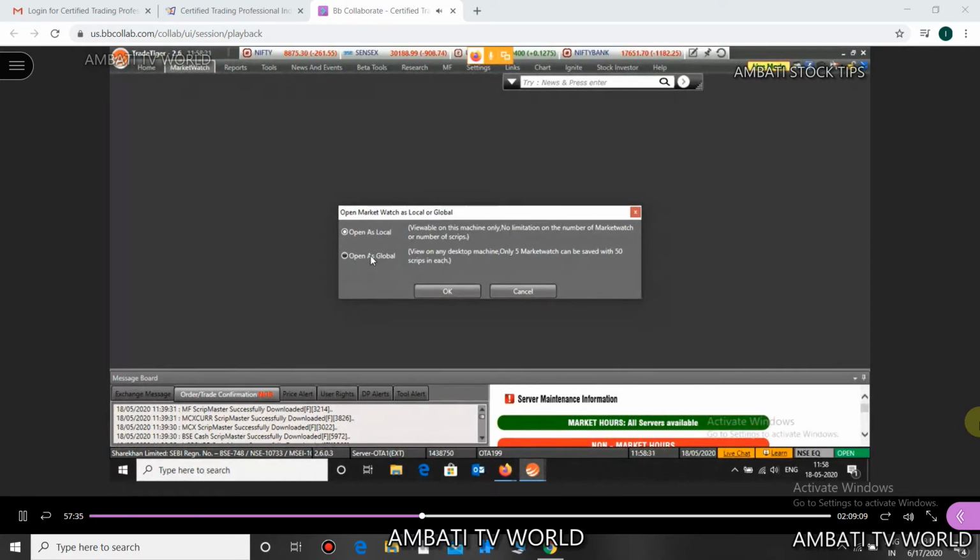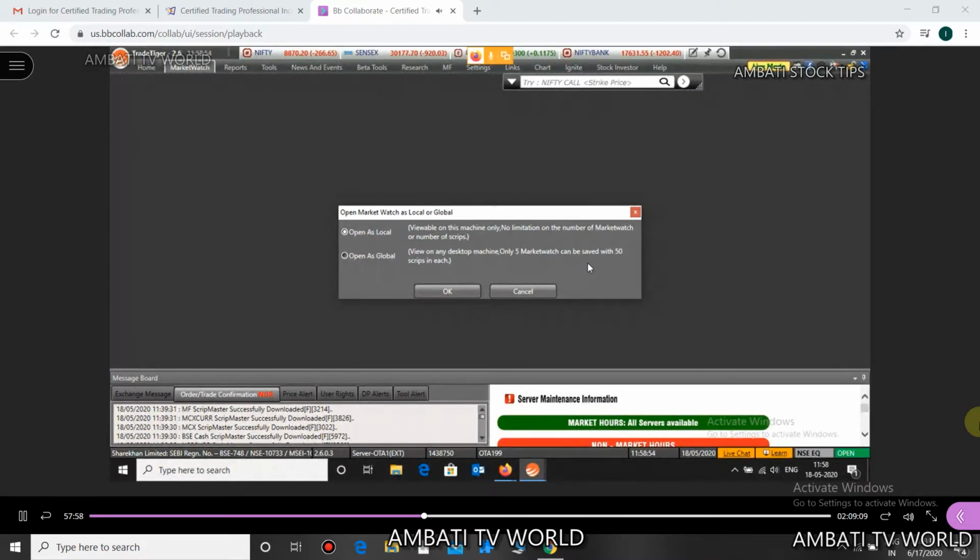But global market watch has certain restrictions. The advantage is you can view it on any desktop machine. Your market watch can be viewable from any desktop or laptop, but only 5 market watches can be saved.